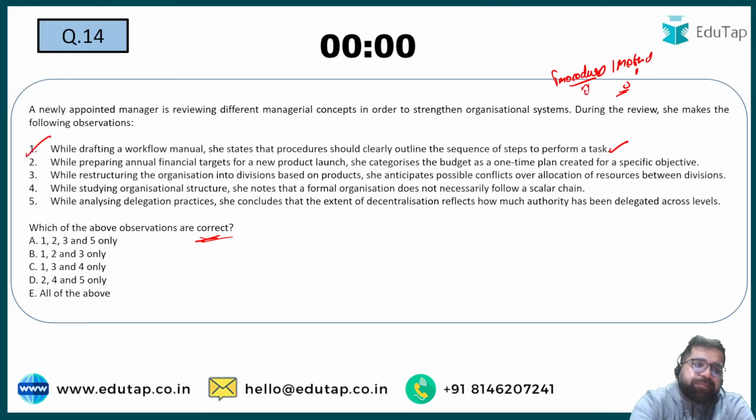So 1 is correct. While preparing annual financial targets for a new budget, she categorizes budget as a one-time plan. This is also correct. Budget is one time because you make a budget for every target.